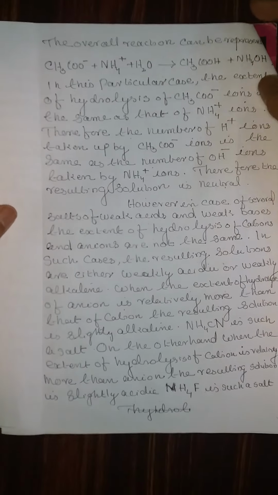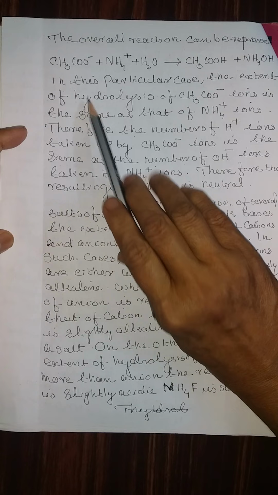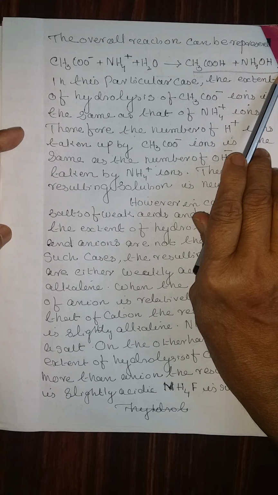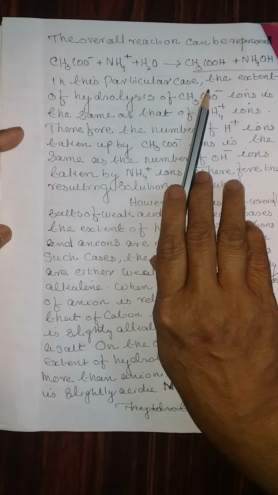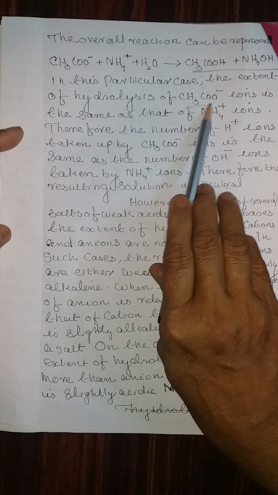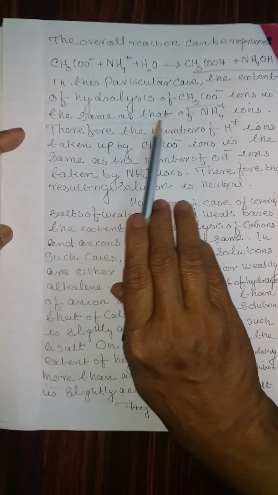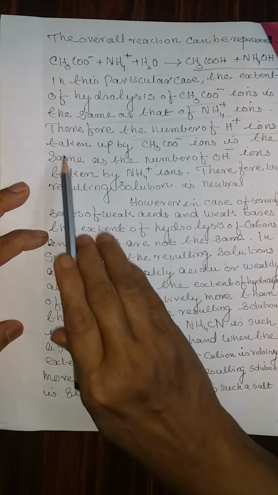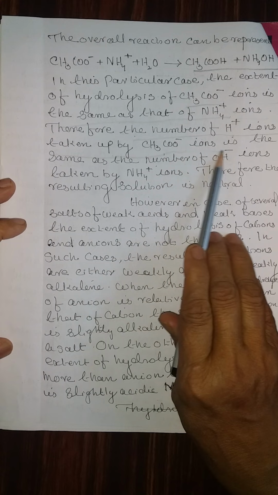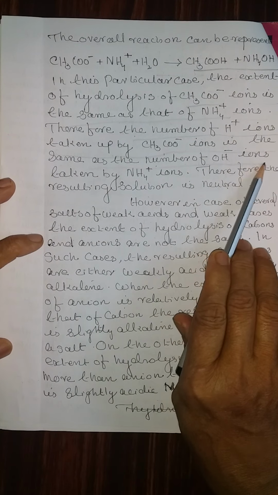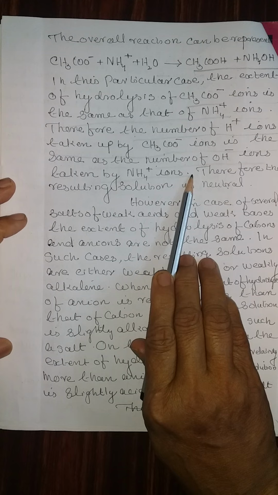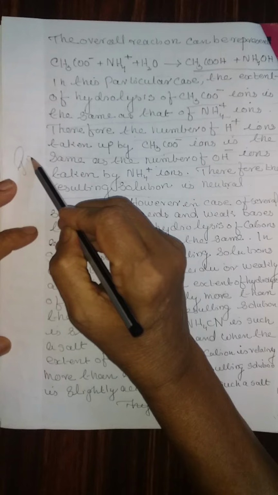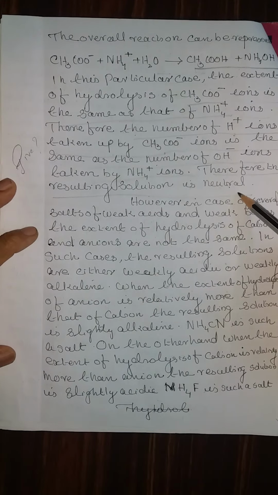The overall reaction can be represented as CH3COO minus plus NH4 plus plus water gives acetic acid and ammonium hydroxide. In this particular case, the extent of hydrolysis of CH3COO minus ions is the same as that of NH4 plus ions. Therefore, the number of H plus ions taken by CH3COO minus ions is the same as the number of OH minus ions taken by NH4 plus ions. Therefore, the resulting solution is neutral. Give reason: when is it that the solution becomes neutral?